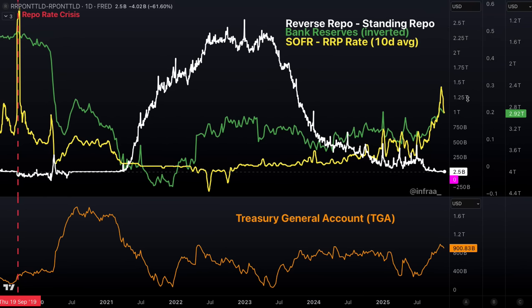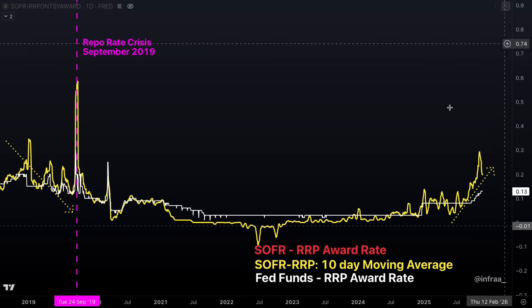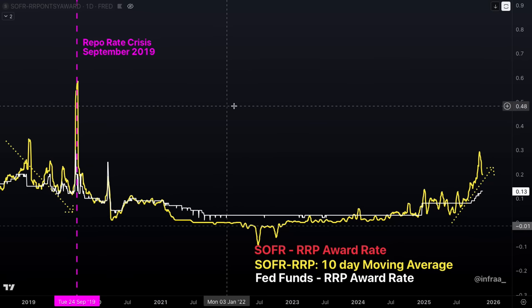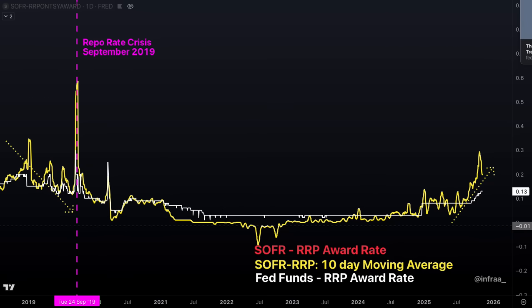Well, as the TGA is rebuilt, that'll have a negative impact on bank reserves unless the Fed comes in with quantitative easing or some way to inject new bank reserves. The TGA, as it grows over time to cover the ever larger amount of redemptions due to ever larger amounts of bills, due to the fact that there's no demand at the long end of our yield curve. Well, of course, as bank reserves go down, SOFR spreads go up, liquidity tightness increases, and you can have, of course, what we had in September 2019, a repo rate crisis.